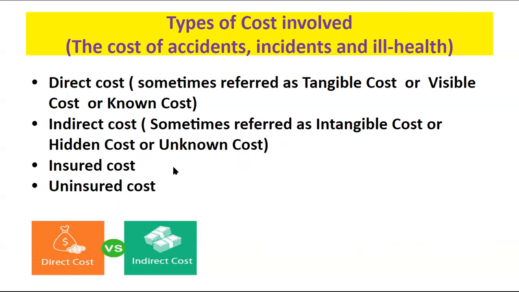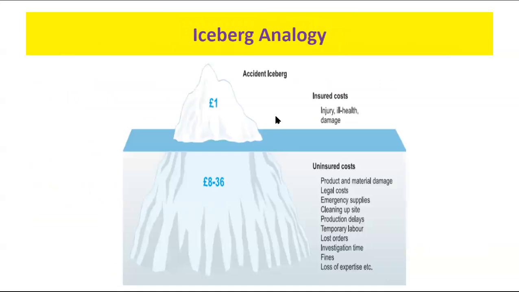Another classification in terms of accident is the insured cost and the uninsured cost.